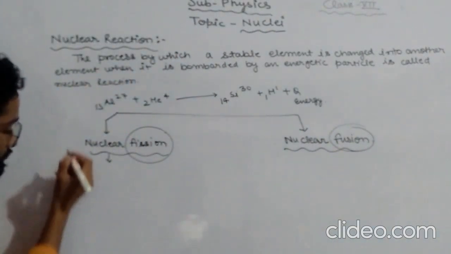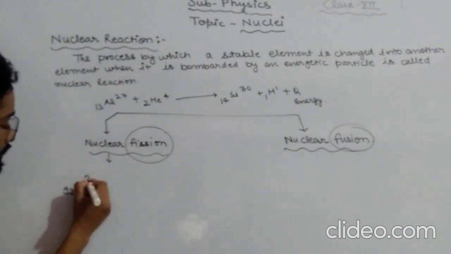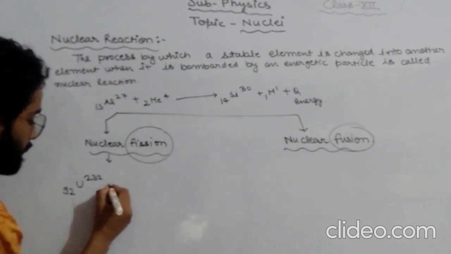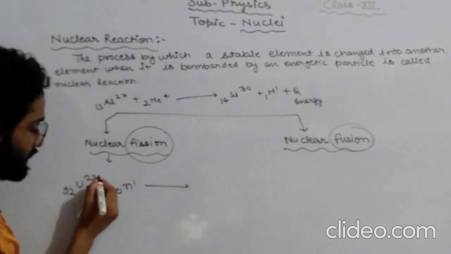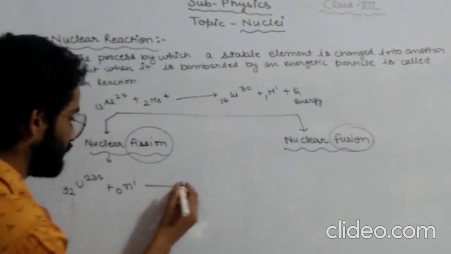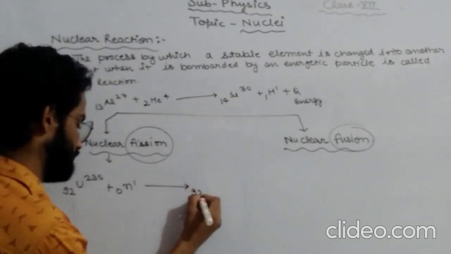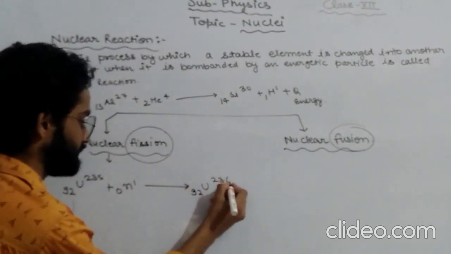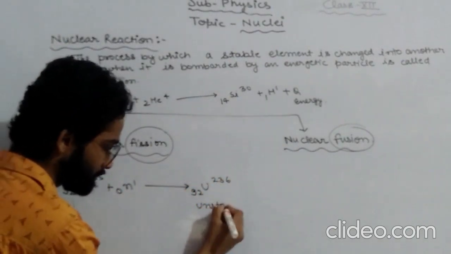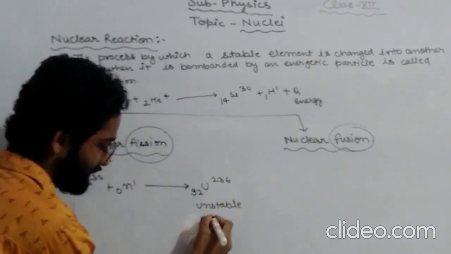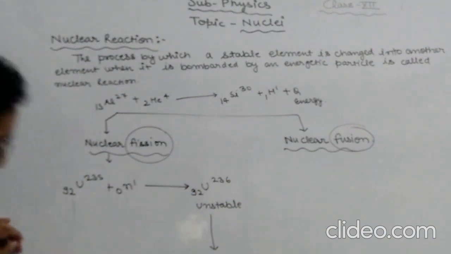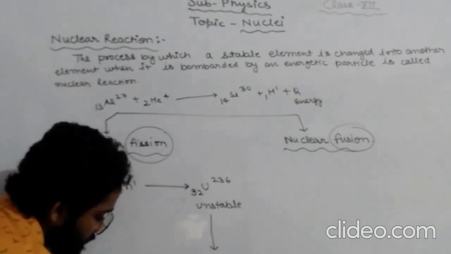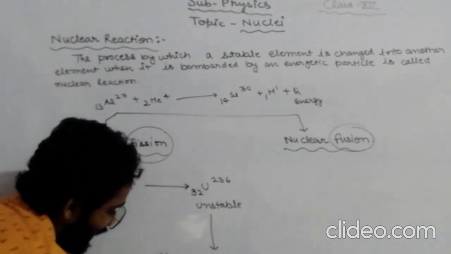When uranium 235 is bombarded by a neutron, it is converted into uranium 236, which is unstable. Then it breaks into barium and krypton. It breaks into barium, 56Ba141, and krypton.